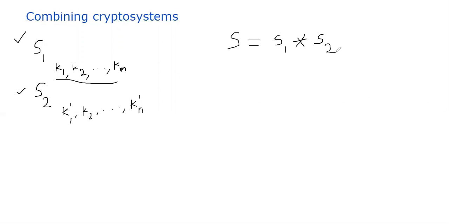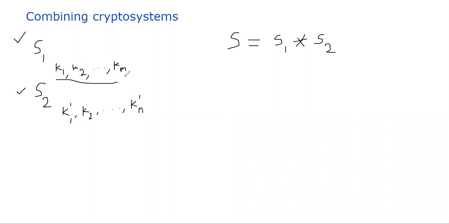You can imagine that S1 is, for example, a substitution cipher. You apply the substitution cipher on your input message and you get some gibberish. Then you take the gibberish and apply, for example, a Caesar cipher on your gibberish. So now you have performed two transformations on your input message. Now, what is the key space size of this new crypto system that you formed?